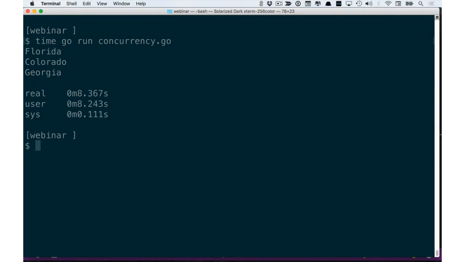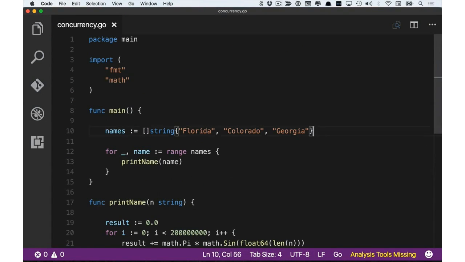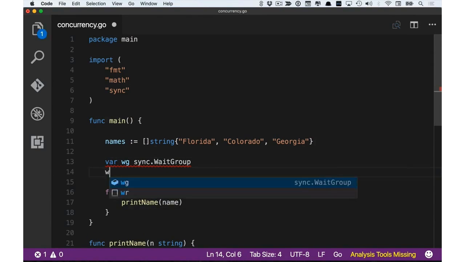Now we're going to add concurrency and see if we can improve the runtime of this program. So we're going to go back to our main function and declare a variable called wg of the type sync.WaitGroup. This wg variable gives us a couple of different methods that we can call to use what we call Go routines, which are lightweight threads offered by the language that allow us to run tasks concurrently.